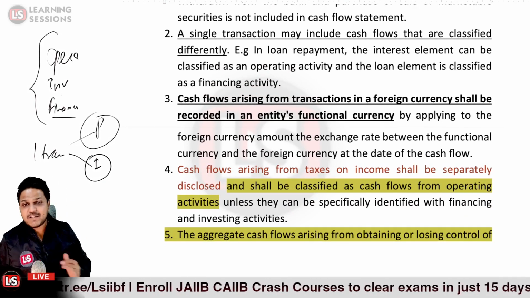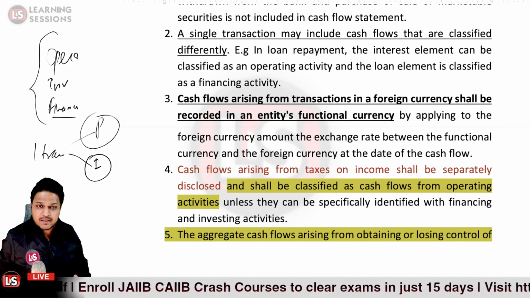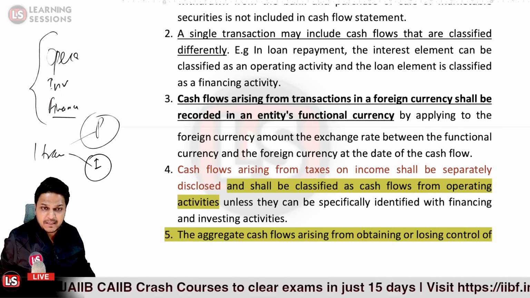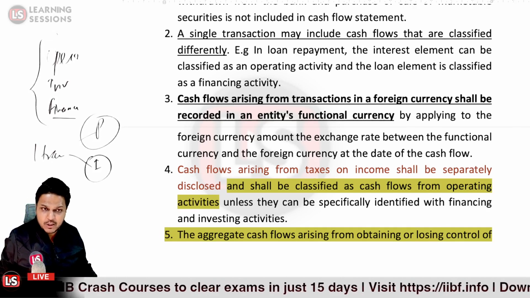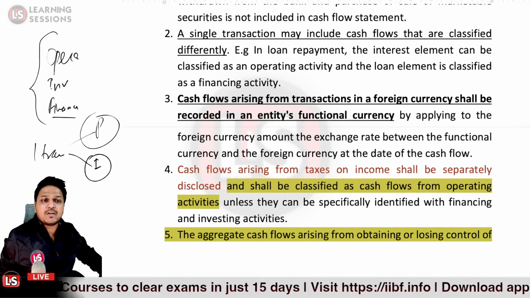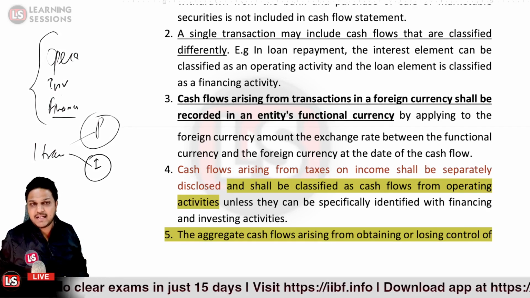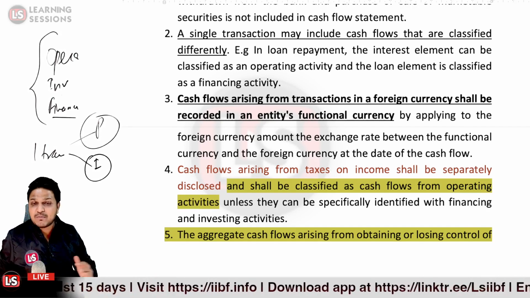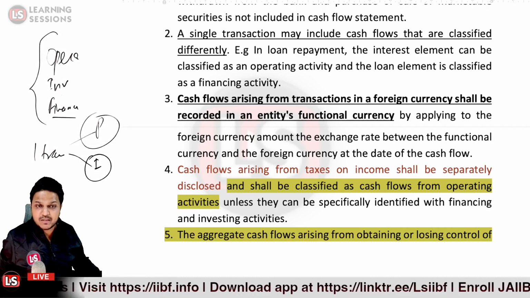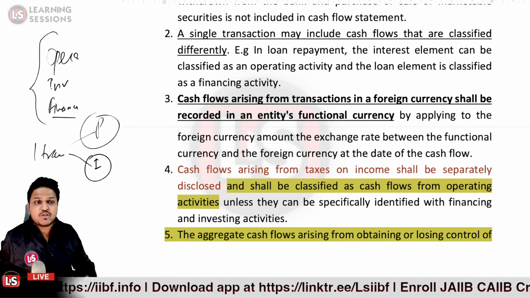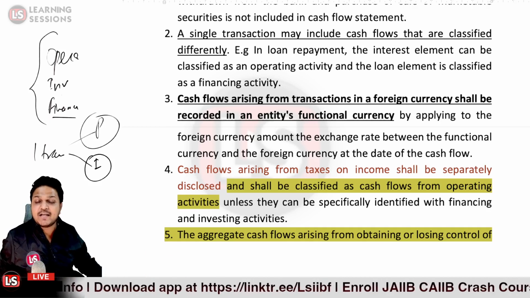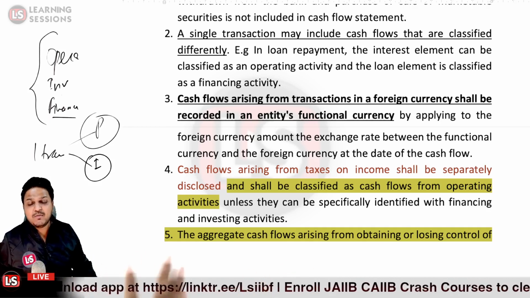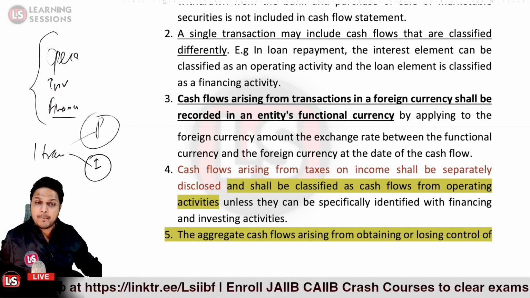Those must be classified separately and disclosed separately, and shall be classified in the cash flow statement under operating activities. So if there is income from taxes, that must be classified as operating income, unless it is specifically mentioned that it is identified as a financing activity. Otherwise, how will we cover it? We will cover it as an operating activity only.